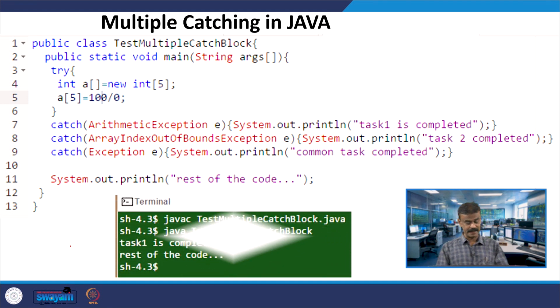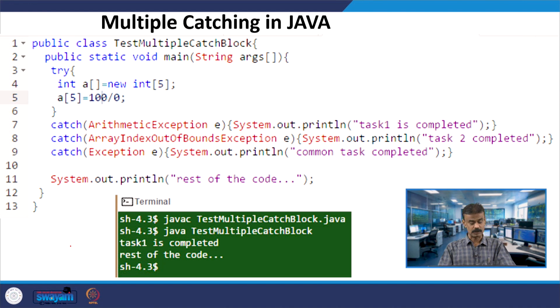This is what is exactly happening, right. If I run this code, you can see that task 1 is completed, that means 100 by 0 is the first preference in the hierarchy, right. You might have studied the hierarchy of operations when talking about the basics of procedural oriented language. In a similar way, when you have multiple catches, the catch also has a hierarchy.